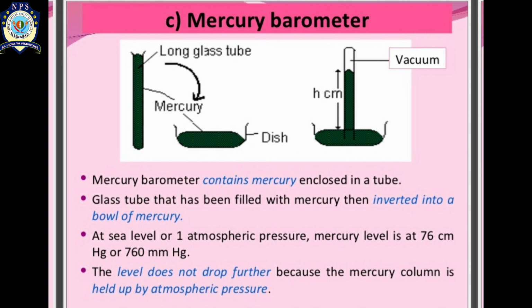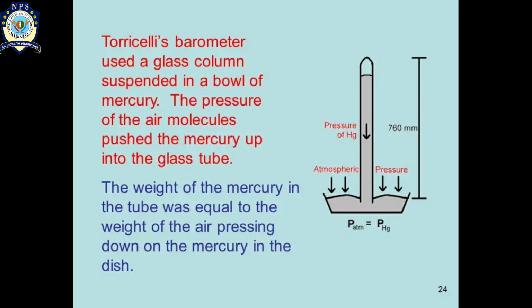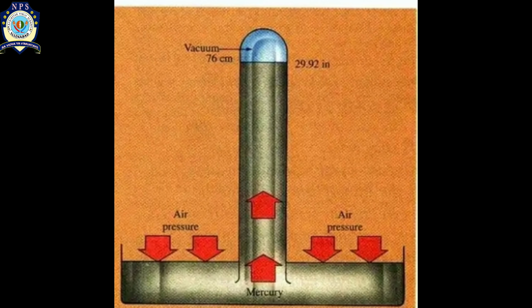So now what will happen? You can observe here that when the atmosphere exerts more pressure, the level of the mercury inside the glass tube will increase up to a certain height. But when the air pressure is less, then more mercury will come out of the glass tube, and the level of the mercury gets lowered in the glass tube.